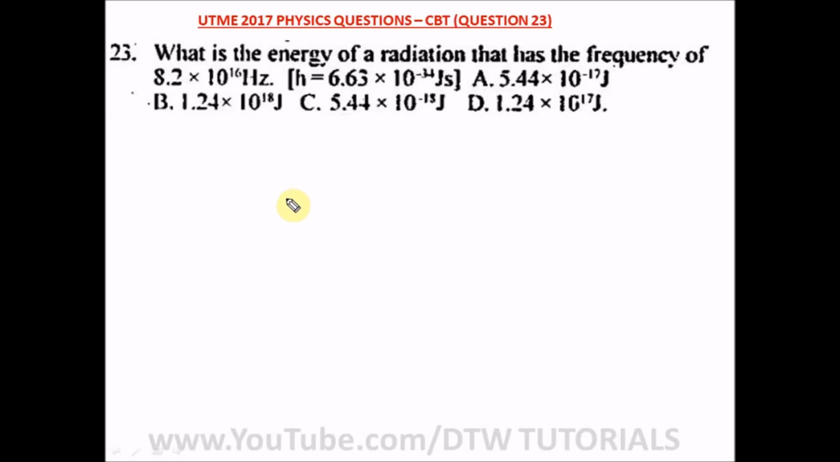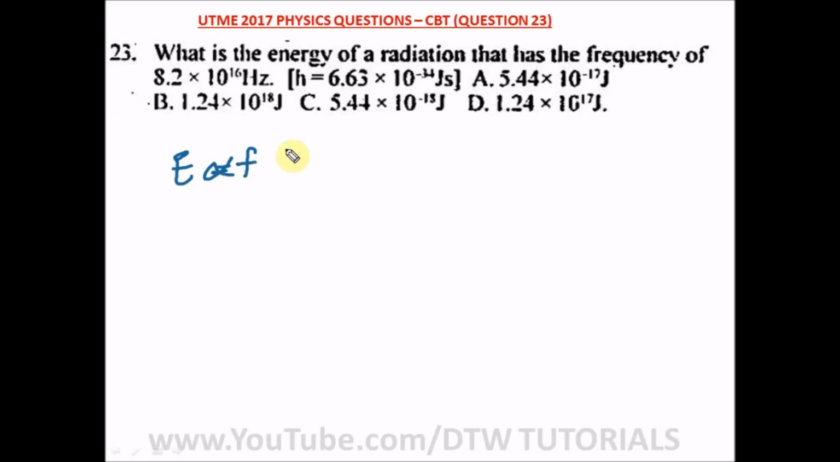Question 23 of our UTME 2017 physics question, your JAMB CBT exam, says, what is the energy of radiation that has the frequency of 8.2 times 10 raised to the power 16 Hz, where we are given Planck constant as this? Whenever you see Planck constant and energy of radiation, I hope you remember Bohr, who said that energy is only radiated when the electron jumps from one orbit to another, and the energy is radiated in the form of a photon of light with energy E and frequency F, which is directly